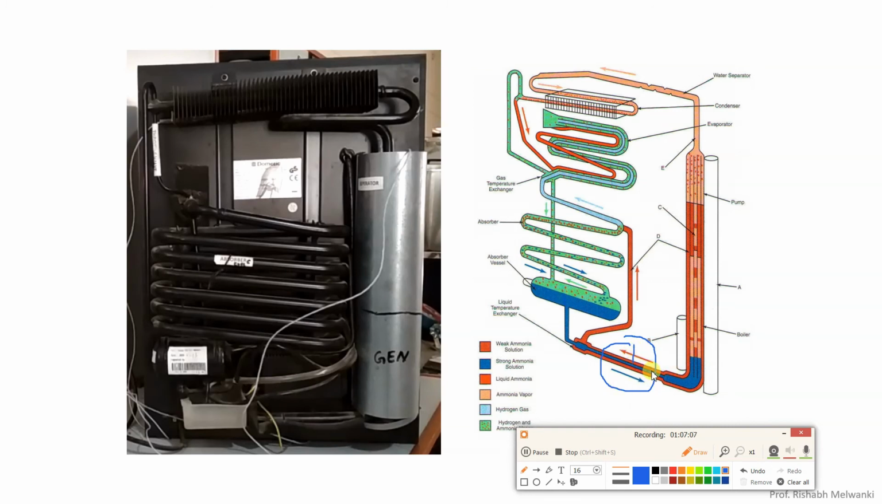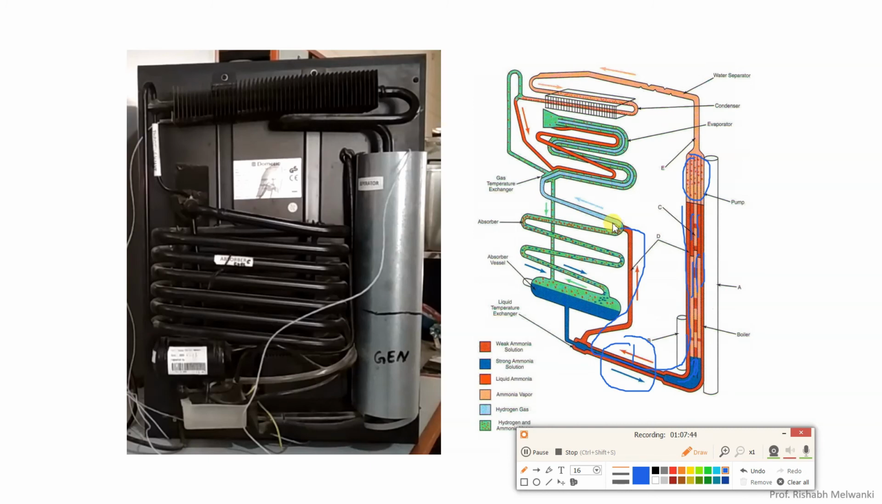Now here this strong solution is on the bottom side. Here it is heated. It will get converted into ammonia vapor. This ammonia vapor will rise up, and here we have a separator. So the water which is separated will again fall down, and this is the weak solution which goes to the absorber tube again. You can refer to this with the previous diagram.